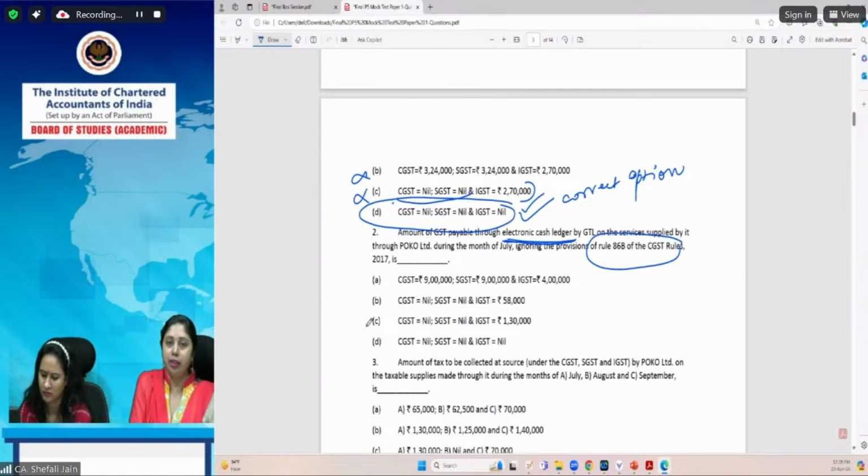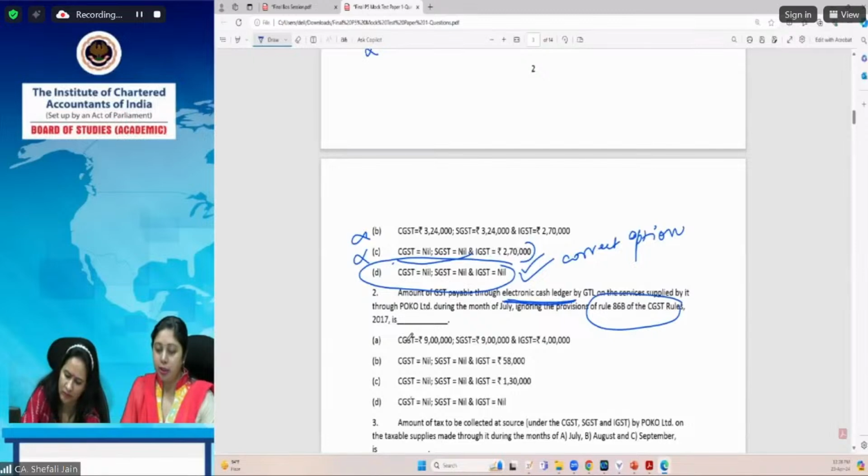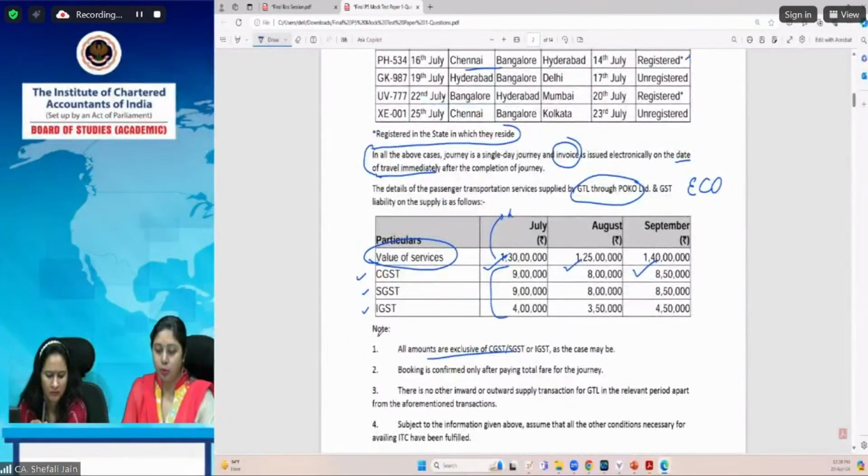When we are debiting our electronic cash ledger, the entire output tax liability gets debited. Okay. This is how TDS or TCS operate. Now let us see the relevant information. So it is saying that the GST payable through the electronic cash ledger for the services provided through POCO Limited. Now, what are the services which are being provided through POCO Limited? This is the piece of information which is relevant here.